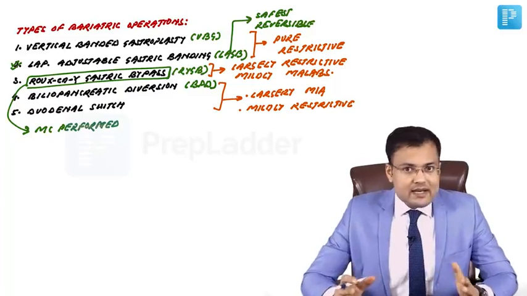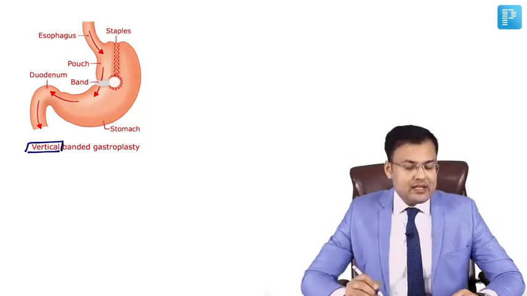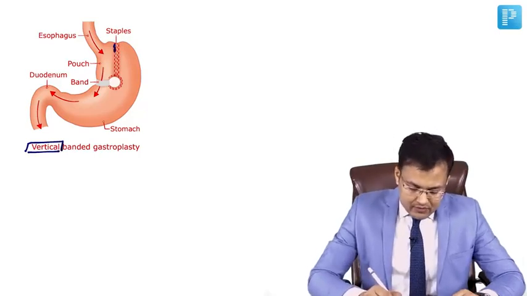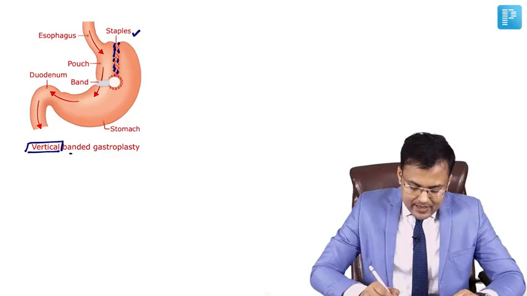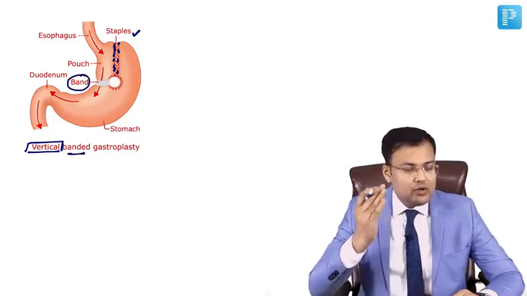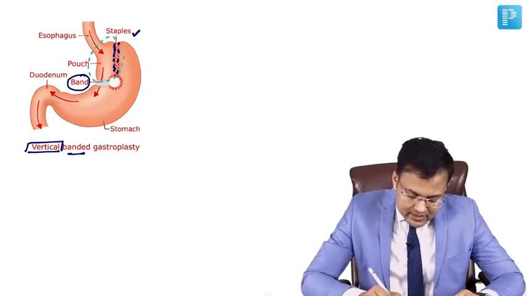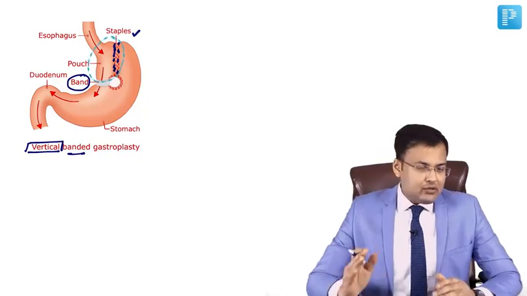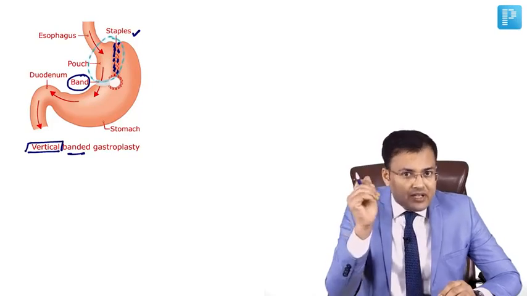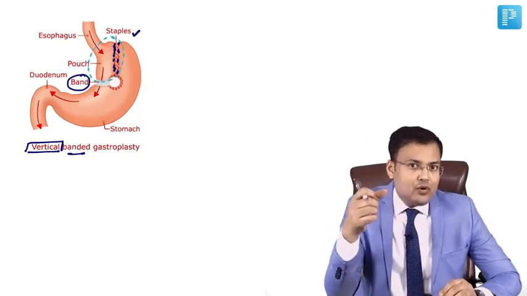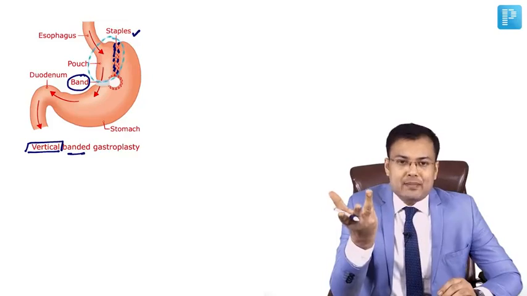Now let's discuss bariatric surgery in detail. What's the name of this procedure? Vertical banded gastroplasty. Here you can see vertically we are going to fire the staples. Banded, so we apply a band over the lesser curvature of the stomach so that a small pouch is created. Can you see here? A small pouch is created. So in vertical banded gastroplasty, staples are applied vertically and a band is applied over the lesser curvature so that you create a stomach with small capacity.